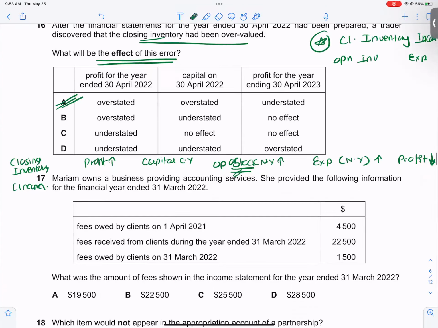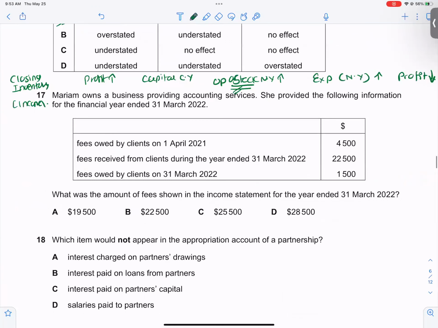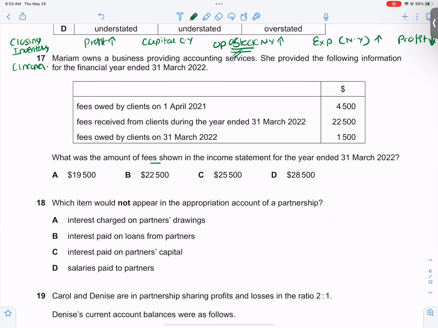Let's go to the next one. I want to know the fees shown in the income statement. She provides services. Since I want to know the income that has to be shown in the income statement, I will make an income account. Income account follows the rule of OPOP ID: outstanding of the last year.